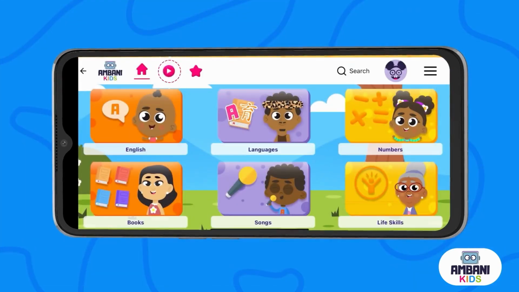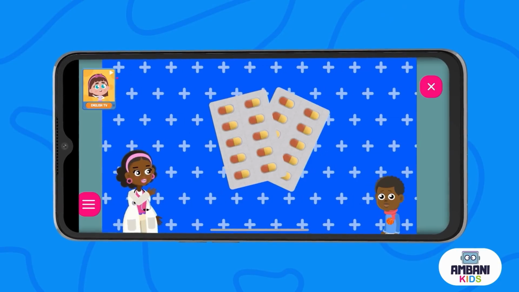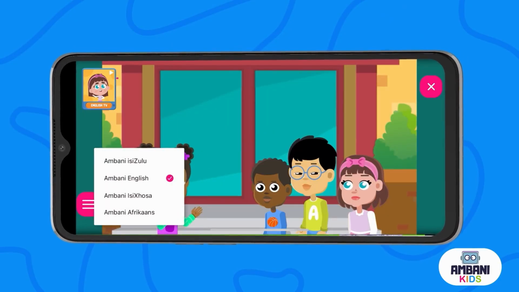We also have free TV channels, so even after your trial ends, you can keep watching anytime you want, for free. There are channels in different languages too.